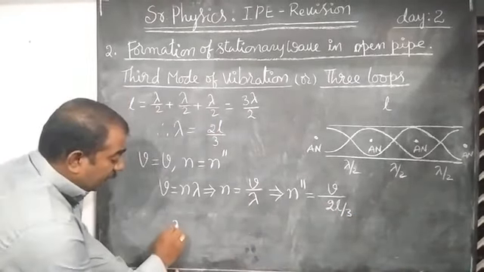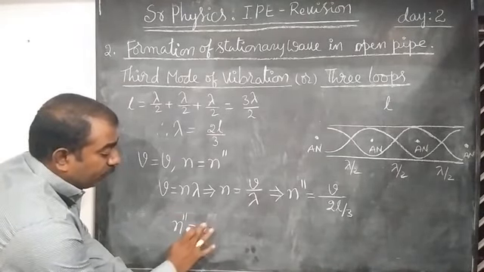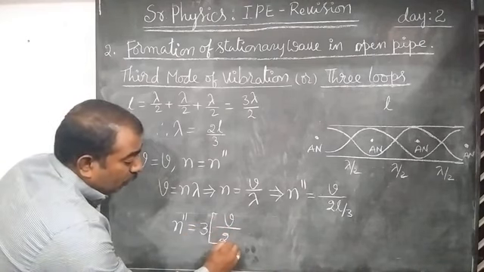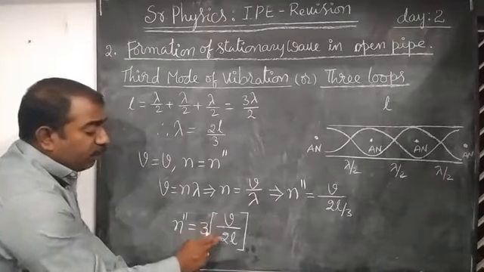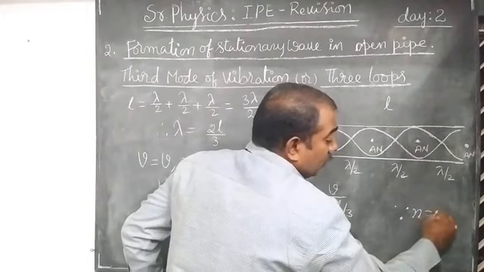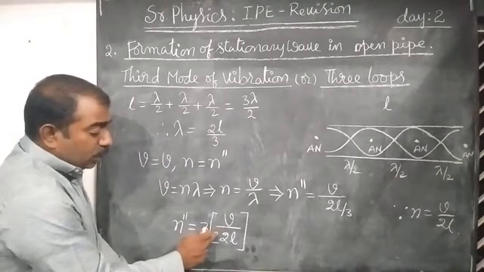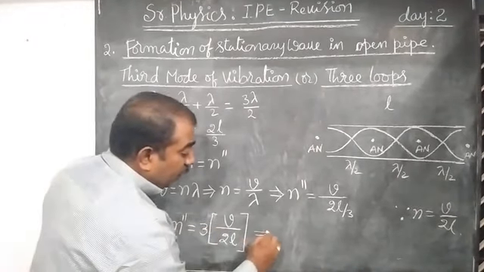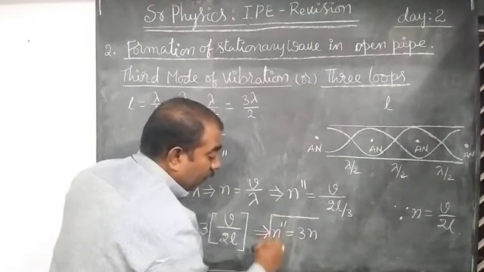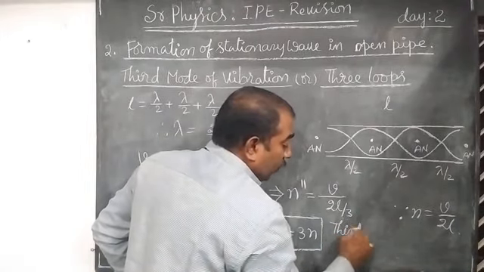Let us write it as n double dash is equals to 3 into v by 2L. As v by 2L is equals to the fundamental frequency n, let us substitute v by 2L as n, so n double dash is equals to 3 into n. This is known as third harmonic.